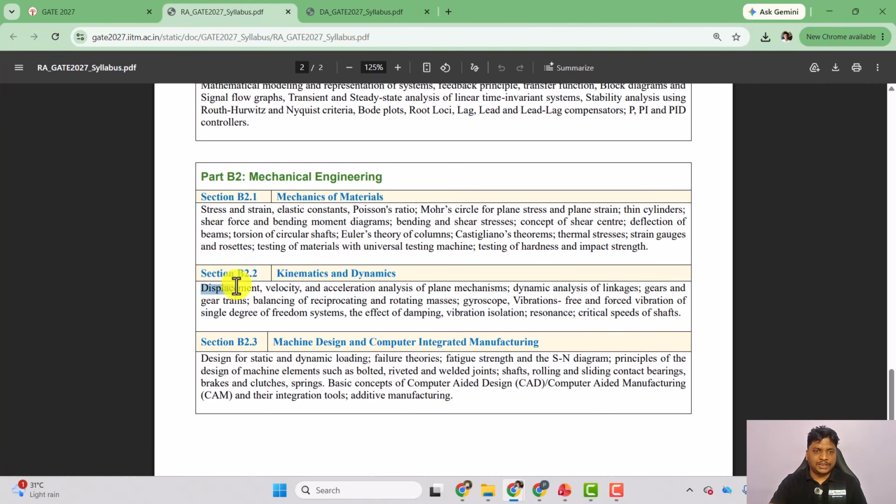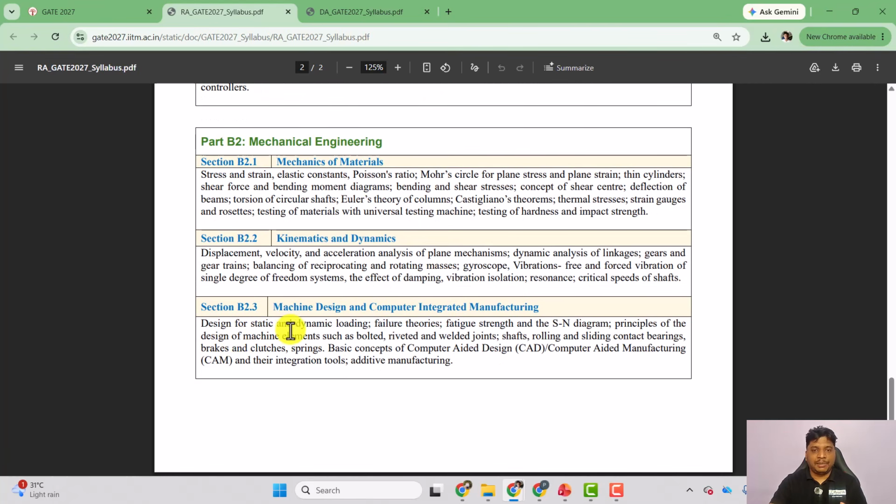Then here we have displacement, velocity, acceleration analysis of plane mechanism. This part is covered in machine design, or we can say theory of machines or vibrations. So it is a combination of theory of machines and vibration, I can say. Part B2.3 is machine design and CIM, right? So design for static and dynamic loading. Till this we have the machine design part, and from here we have CIM and CAD. This part is also already covered in our mechanical engineering paper.